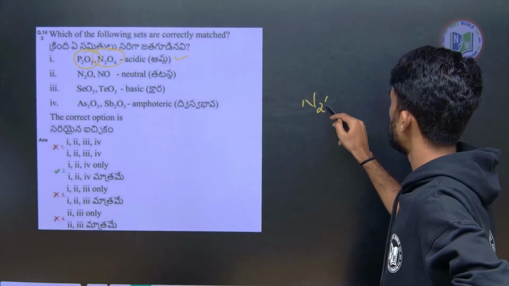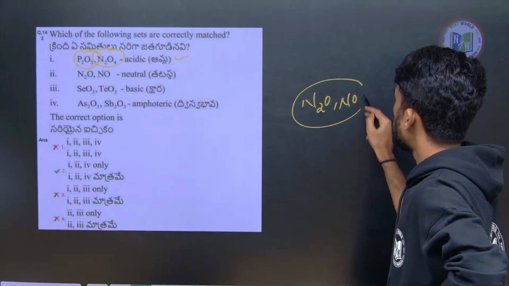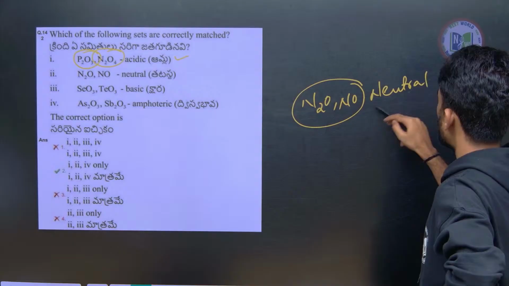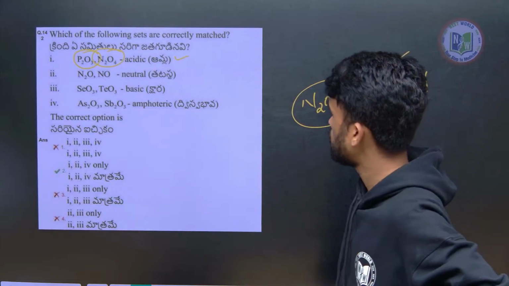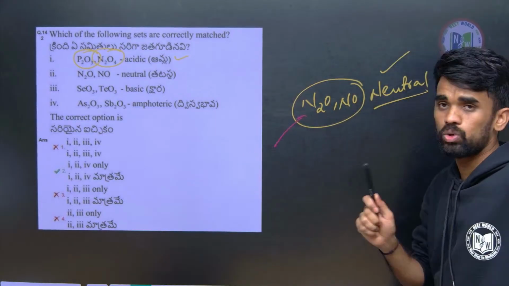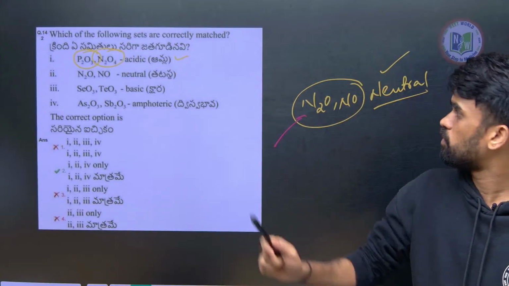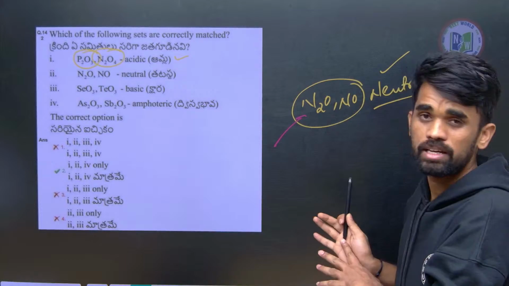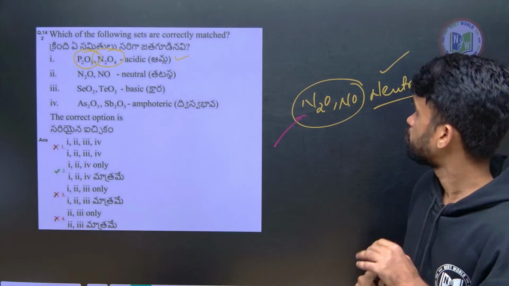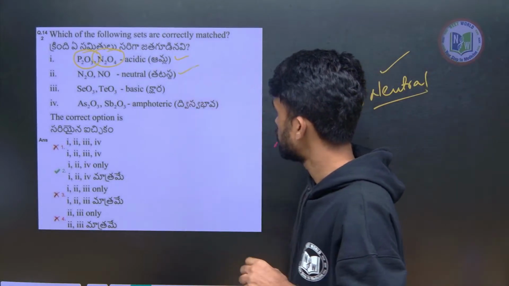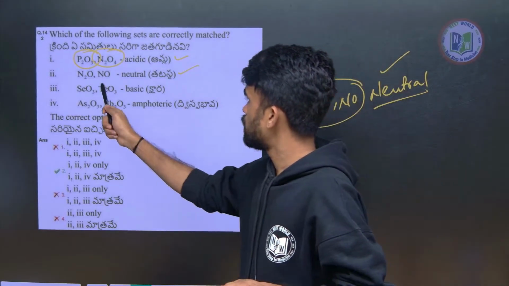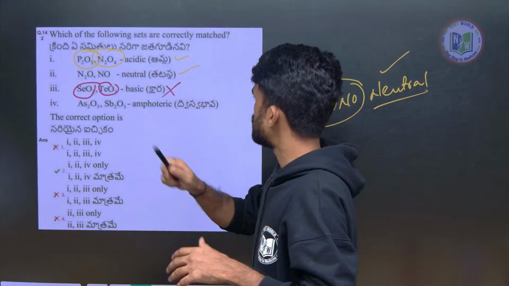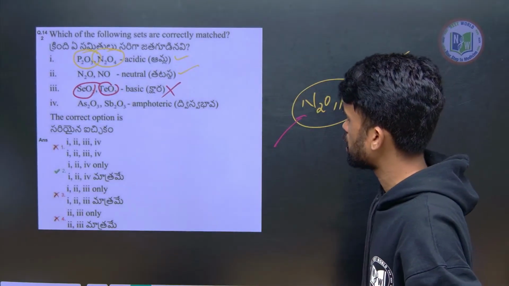So N2O and NO, these are the only two neutral oxides. All other oxides of nitrogen are acidic only. Remember this, only these two are neutral, remaining all oxides of nitrogen are acidic only. There is no basic here. I hope this is clear. So this is also correct. Then next, selenium trioxide, which is in maximum oxidation state, that should be acidic, but they are giving it as basic. Not correct, remove that.